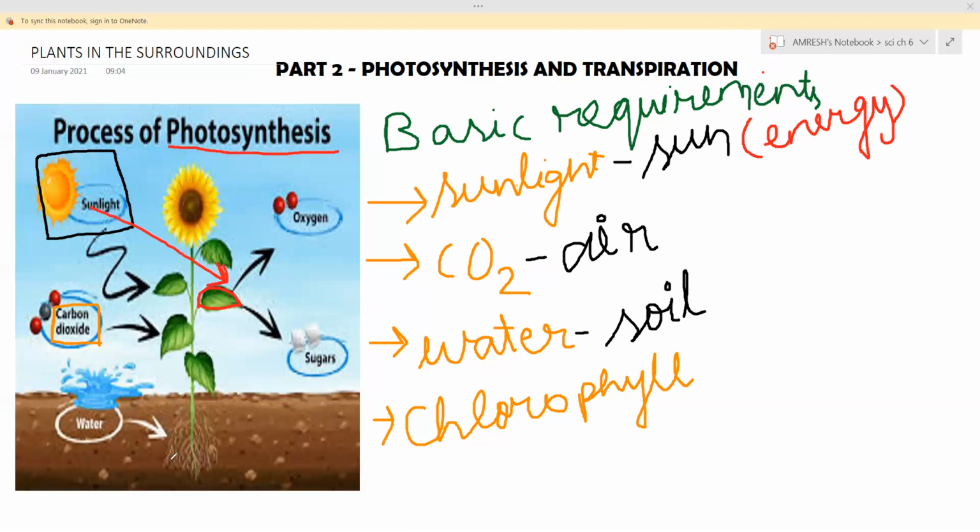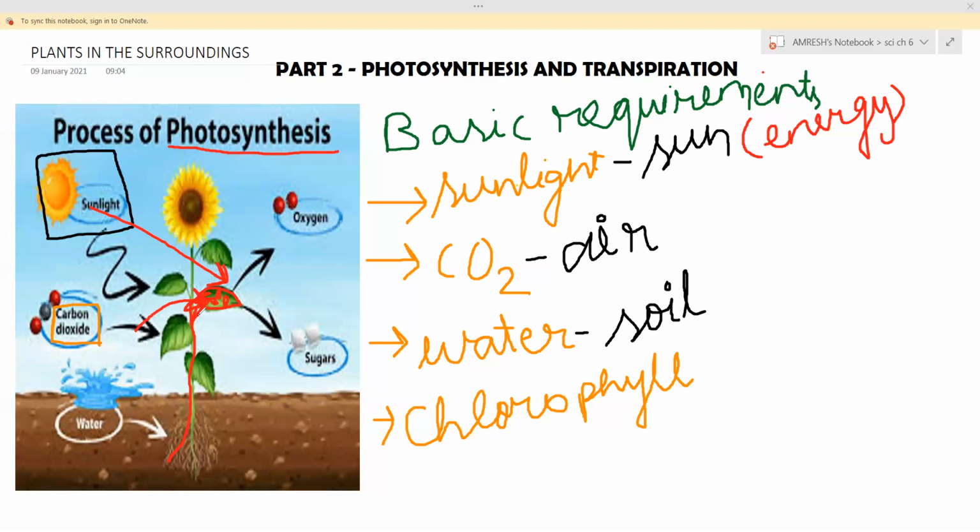And water is absorbed by the root and goes to the stem, and through the stem it goes to the leaf. And for carbon dioxide, there are small stomata in the leaf which undergo the process of respiration. The plant also undergoes respiration because they are living beings. So from there it gets carbon dioxide.